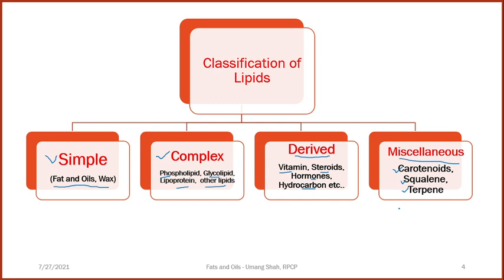This is very important for various competitive examinations as well as routine examinations. In an exam, fats and oils come under which type of lipid? It is a simple lipid. In the same way, phospholipid comes under which kind of lipid? It is a complex lipid. Vitamins, steroids and hormones come under which kind of lipid? It is a derived lipid. And carotenoids, squalene and various terpenoids come under the miscellaneous class of lipids.